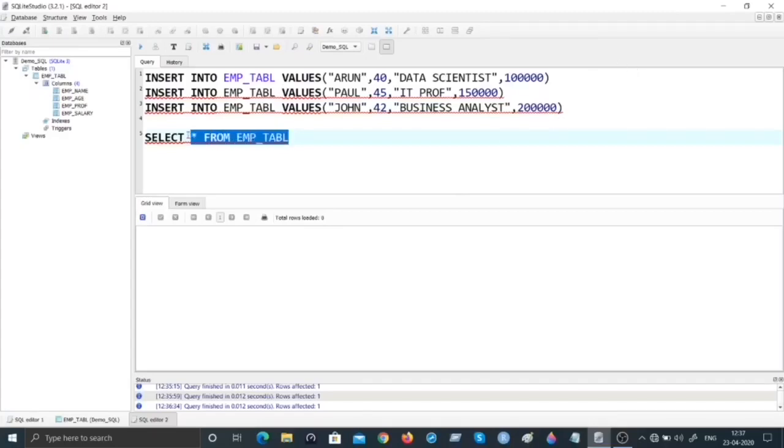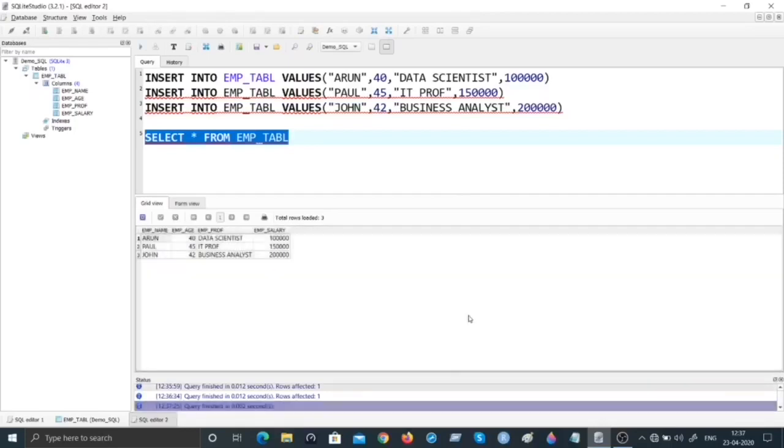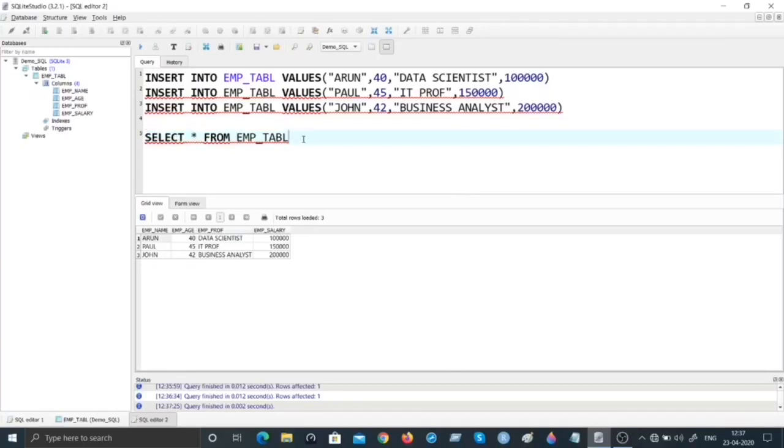Let me just run it and show you. Before that, notice here the grid view, which I also mentioned earlier, where you will see the output. 3 records we have inserted. We will see the output in a table format or a matrix format if there are no syntactical errors in it. Let's do that, shall we? Notice the 3 records are in front of you. Pretty neat. So now we can play around with these 3 records.